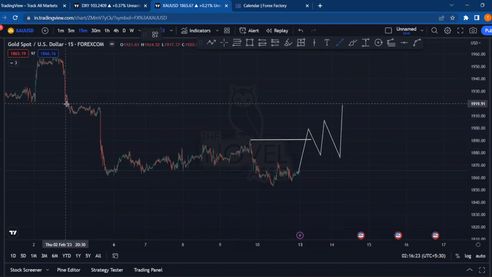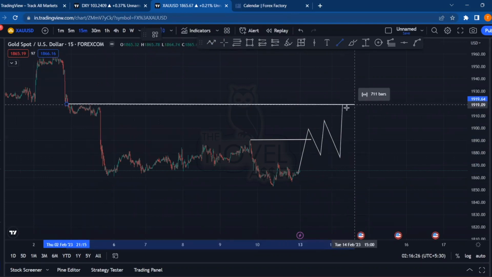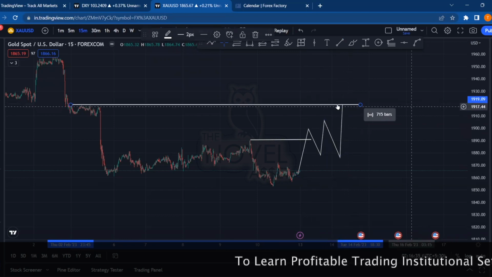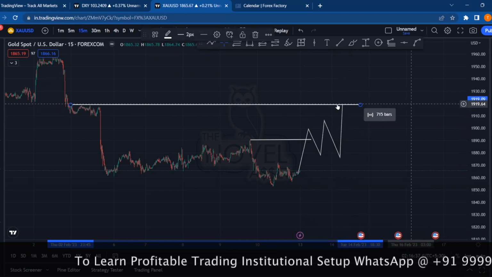So this is the targeted high liquidity which we are expecting, that if the price follows a bullish momentum on the 14th February, then we are expecting this high to be broken out. So 1919 is the target price if the price follows the bullish momentum.